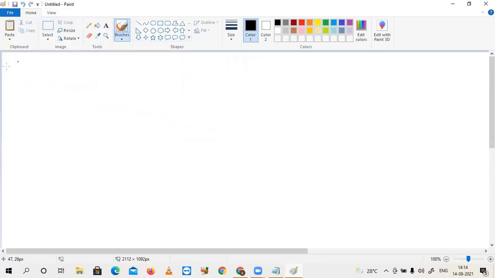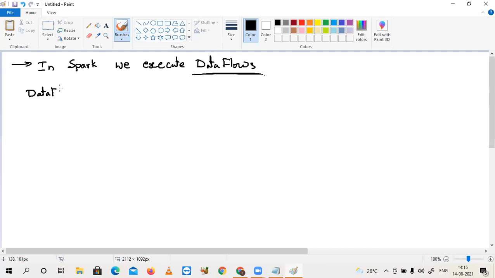Okay, now coming to Spark. In Spark, we execute data flows. So what is the meaning of a data flow here? A data flow is a sequence set of data operations.